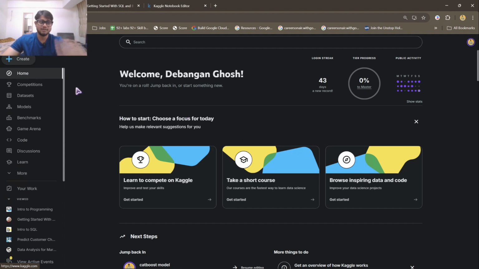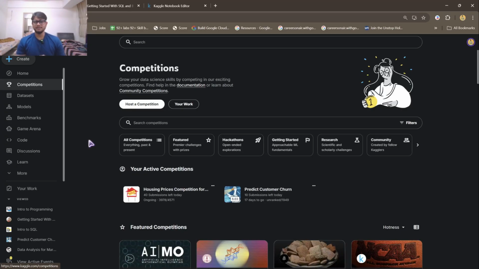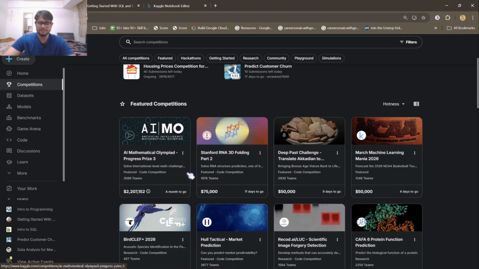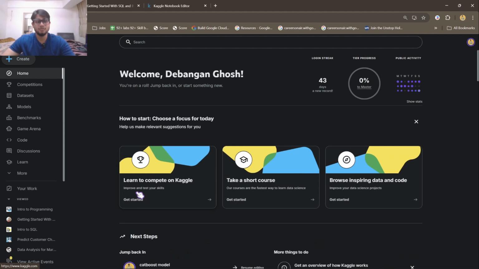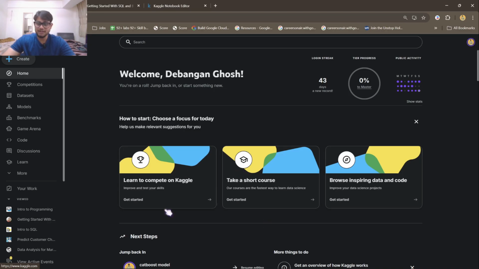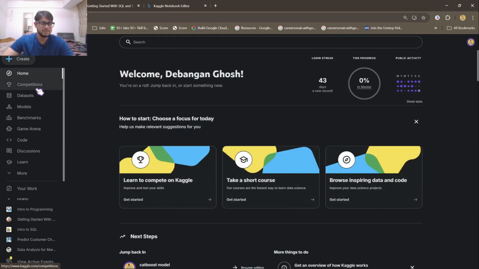Now coming to competitions, I would say if you are a beginner, don't focus much on competitions. First explore the whole Kaggle platform, learn some courses, learn to code, learn to use notebooks, or else if you directly jump to competitions, it will be very hard for you to cope with that. Now, if you want to take part in competitions, first of all I highly suggest going to your home tab, and somewhere here you will see take part in competition, beginner competitions. Right now this button is not there, so I'll go to competitions.